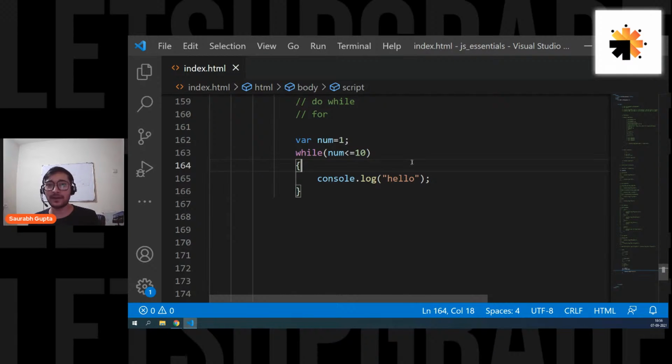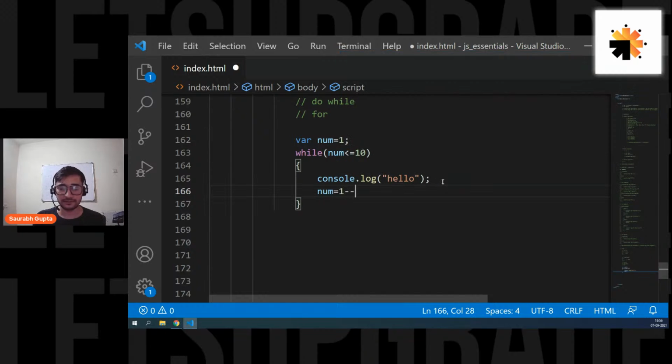So now how to stop it? We know we have to break the condition if we want to stop it. So what is the correct condition? Num should be less than or equal to 10. That means if num is 2, this condition is still correct. If num is 3, still correct. If num is 9, still correct. And if num is 10, this condition is still correct. That means I have to go above 10 if I want to make this condition false. Simple, right? Less than or equal to is correct, so I have to go greater than 10. Fine, I'll do this.